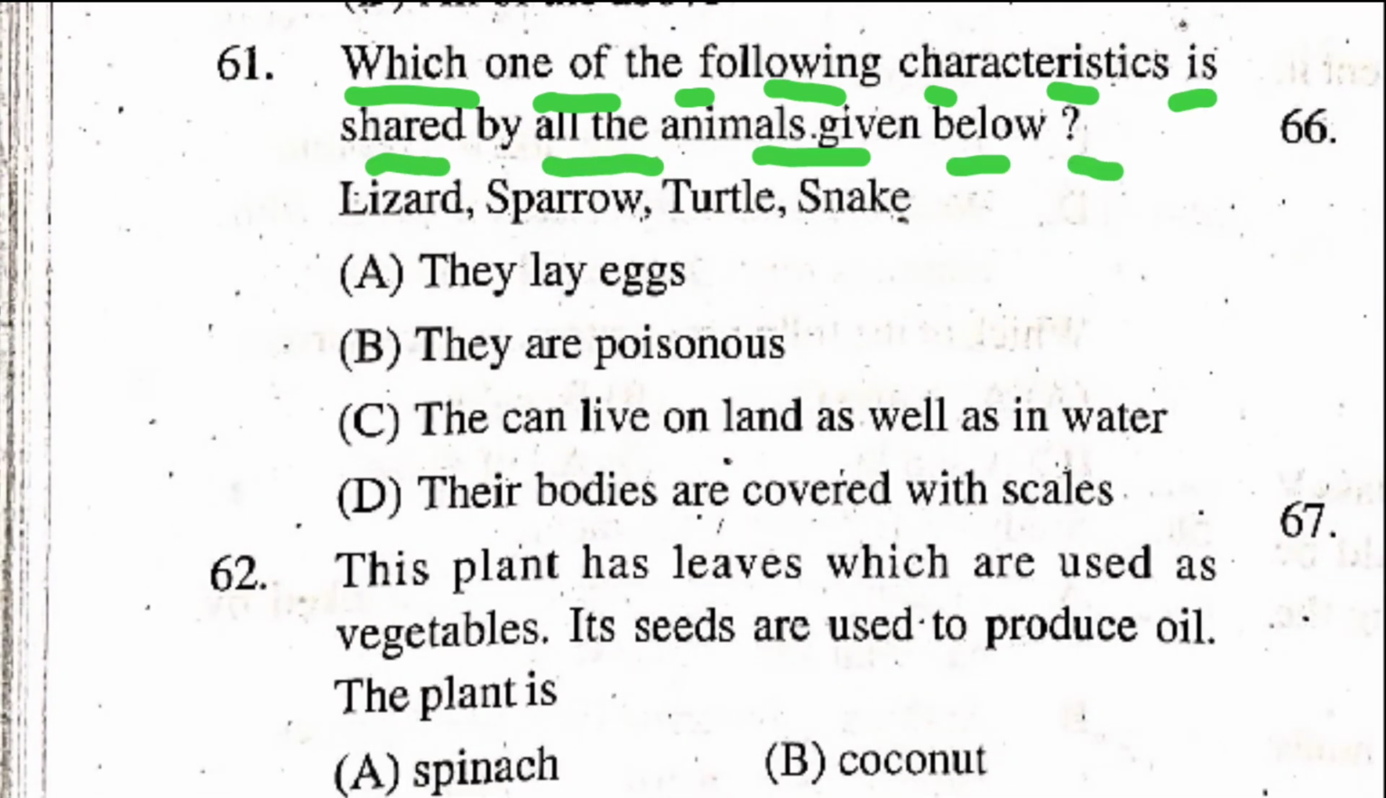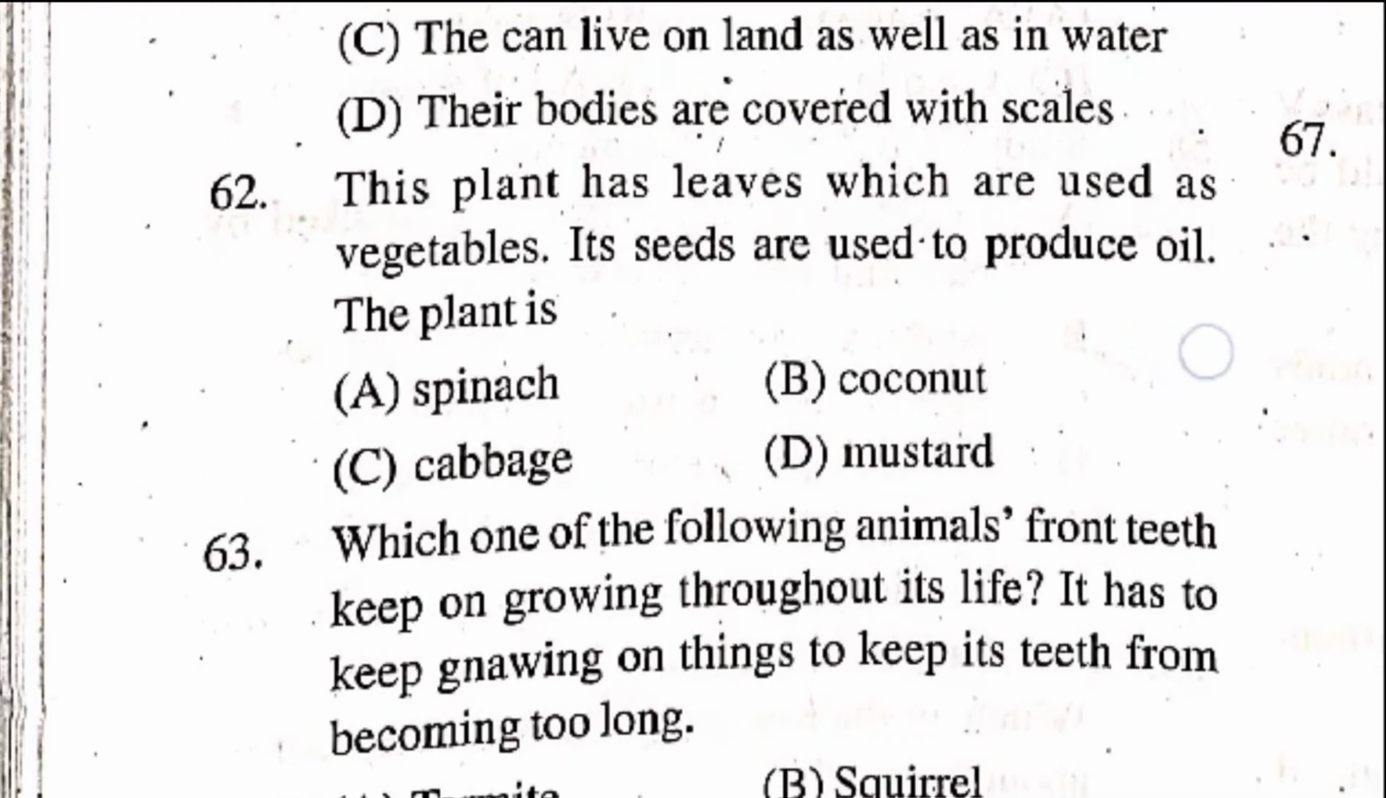snake. Option A, they lay eggs. Option B, they are poisonous. Option C, they can live on land as well as in water. Option D, their bodies are covered with scales. Right answer is option A, they lay eggs.